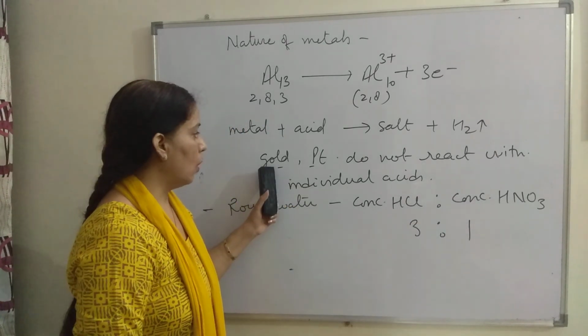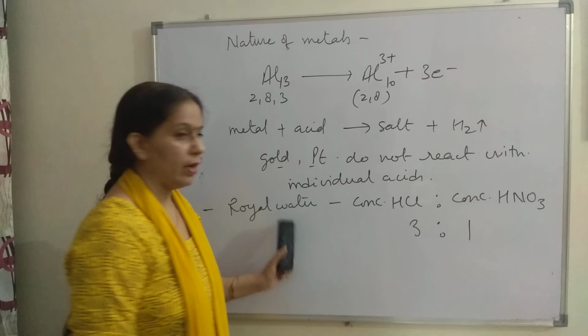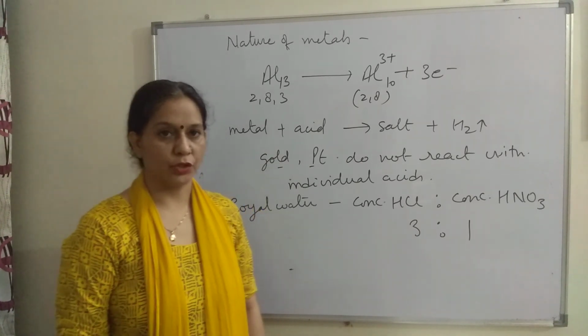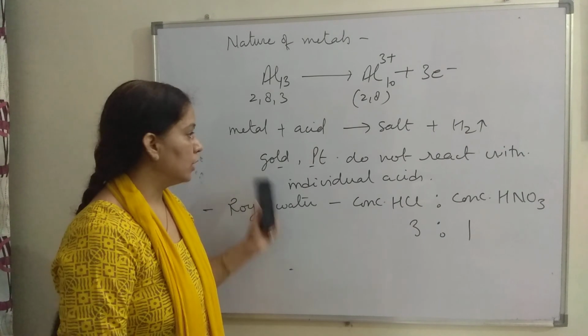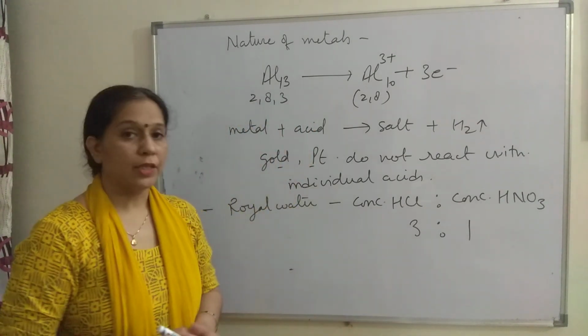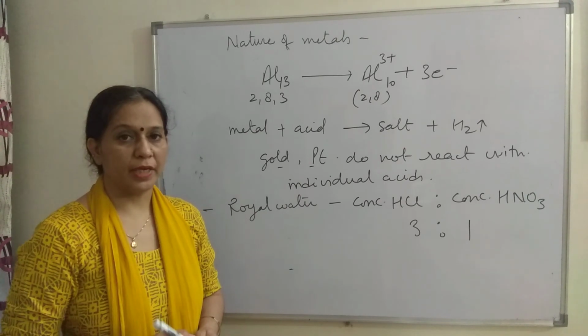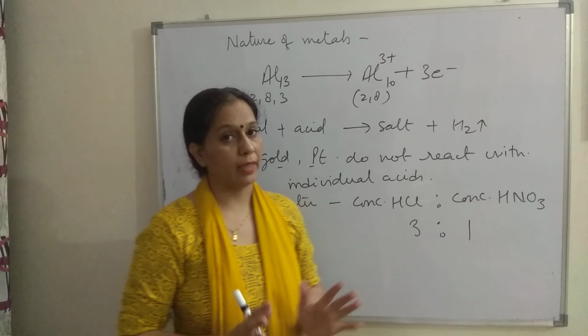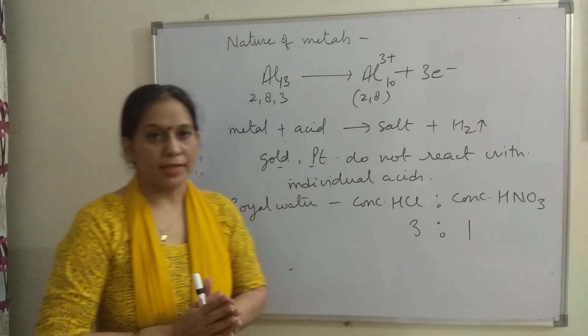If you put gold or platinum in royal water, they will dissolve in it. That means there will be a reaction. Otherwise, these metals do not react with individual acids. Okay? This is all about chemical properties of metals, which are there in your syllabus of class 10th.